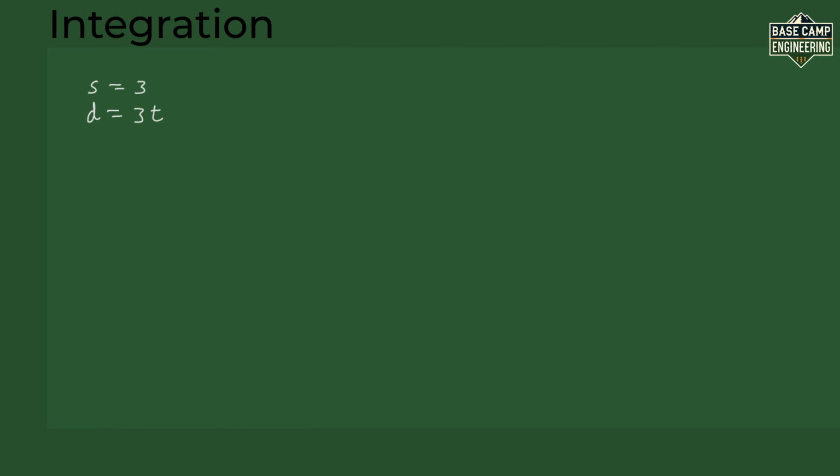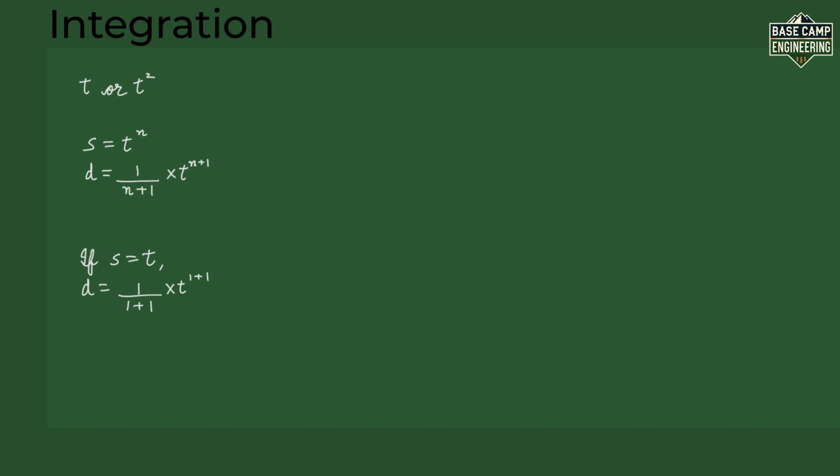The power rule is for when the speed has a power, like t or t squared. The rule says if speed is equal to t raised to power n, then the distance is 1 over n plus 1 multiplied by t raised to power n plus 1. For example, if speed is equal to t, then n is equal to 1, so the distance is 1 by 2 t squared. If speed is equal to t squared, the distance is 1 by 3 t cubed. We also need to know the time period, like from 0 seconds to 3 seconds, and subtract the distance at the start from the distance at the end. Let's try these rules with some examples.